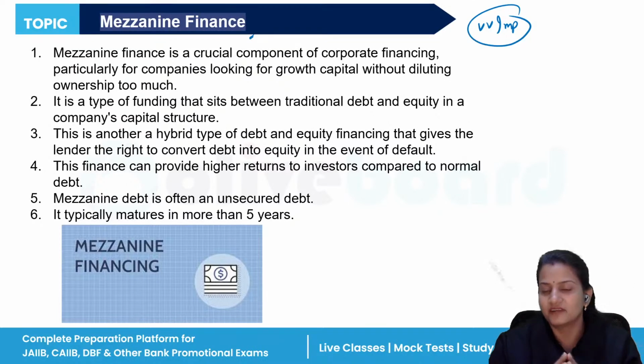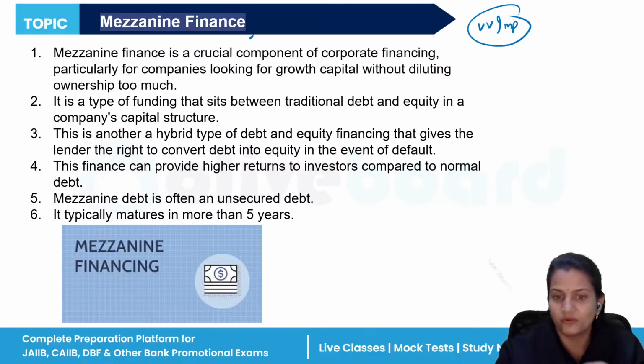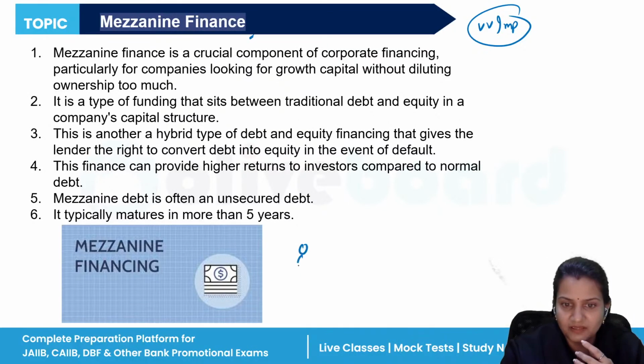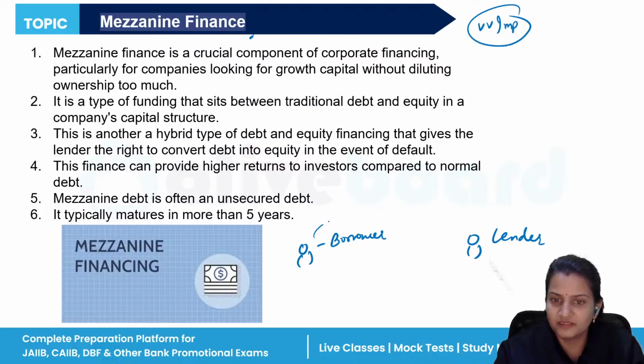Now, what is mezzanine financing? Mezzanine finance is a type of finance. Suppose, let's take an example. This is a borrower and this is a lender. This person has taken a loan from this person, let's say 50 lakh rupees.